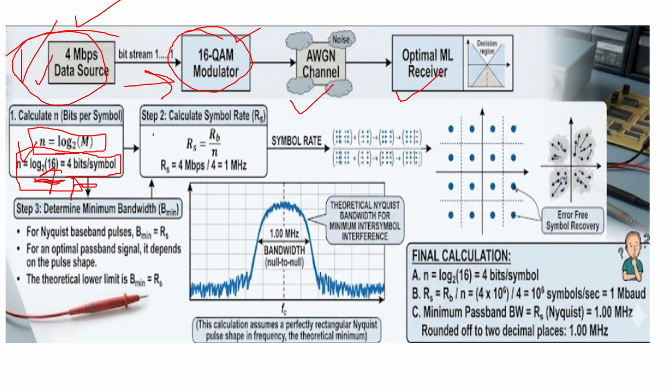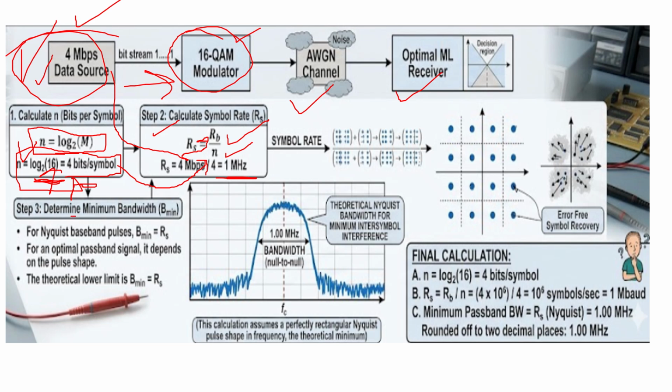And then what will be the symbol rate finally? The symbol rate, that is R_S, can be calculated as your bit rate, that is R_B, divided by how many bits we need, that is N. Since we need 4 bits, you can calculate how many symbols we need. So if you put the values, you will get 1 megahertz, that is 1 mega symbols per second we are transmitting.